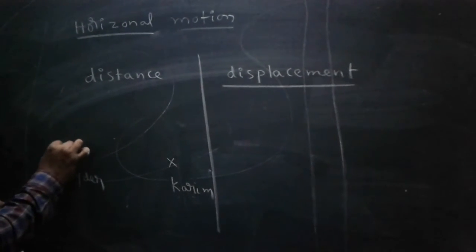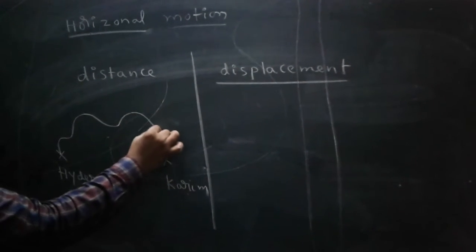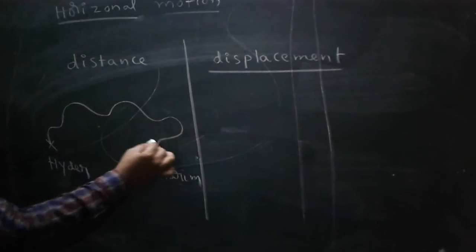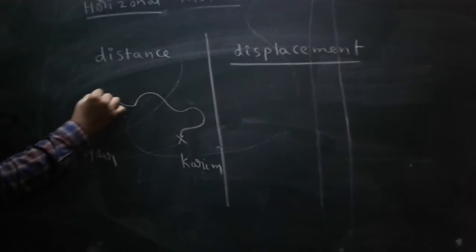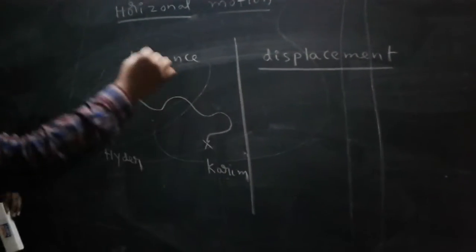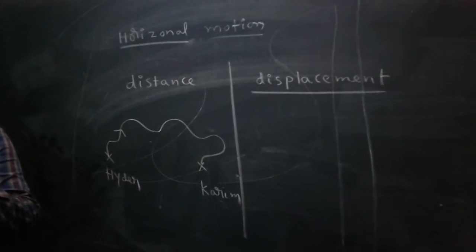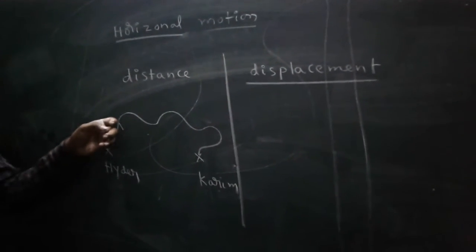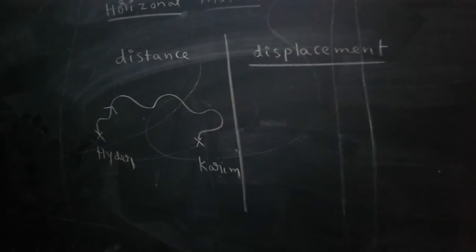One is the bus traveling in this path, from one village to another village, finally reaching Karimnagar. Look here, the bus moves from Hyderabad to Karimnagar in this direction.